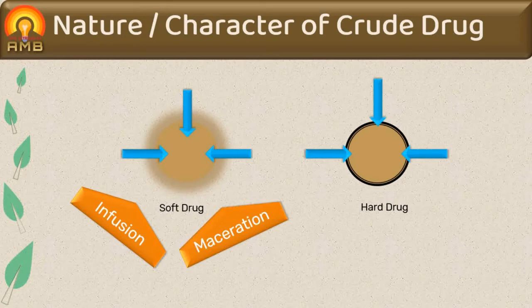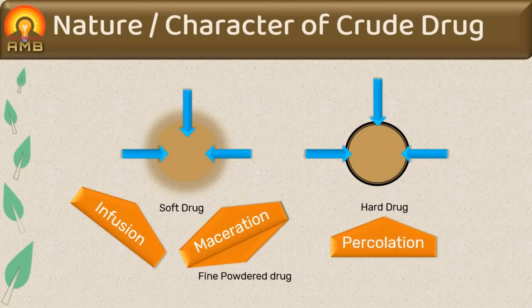Maceration is also preferred if drug is finely divided, as fine powder blocks the percolator. Example is fine powder of squill. It may block percolator, so we cannot select percolation process here. We can use maceration process. If drug is hard or brittle, which can be milled into the powder, it is extracted by percolation method. For example, Nux vomica, belladonna, ipecacuanha, and cascara. These are the drugs which can be extracted by percolation method.